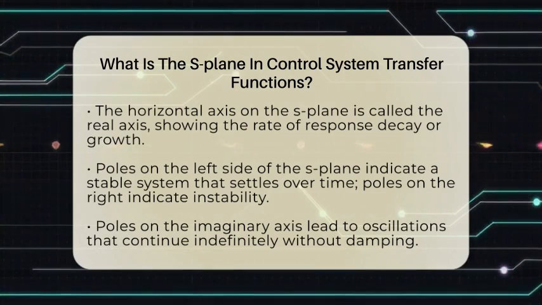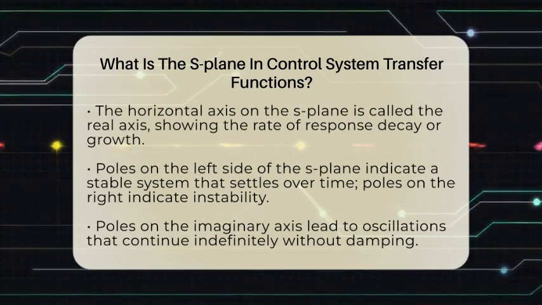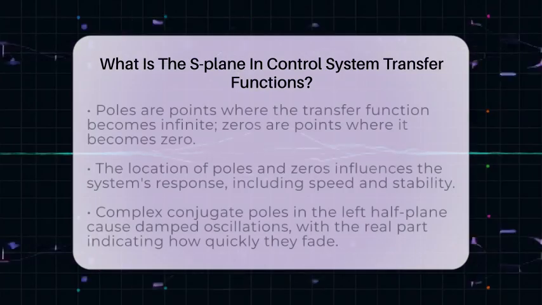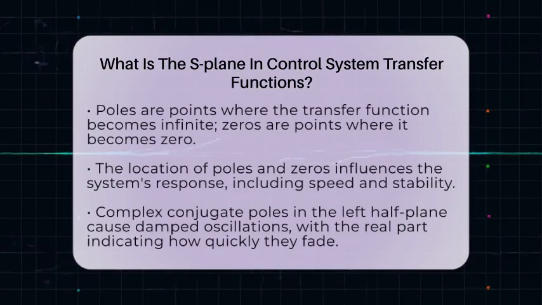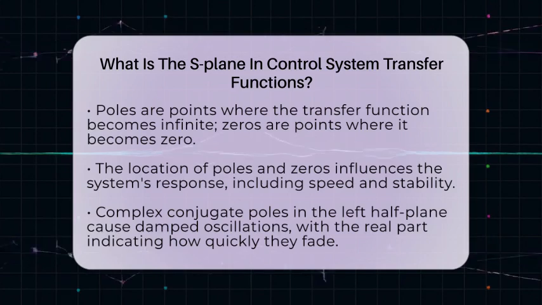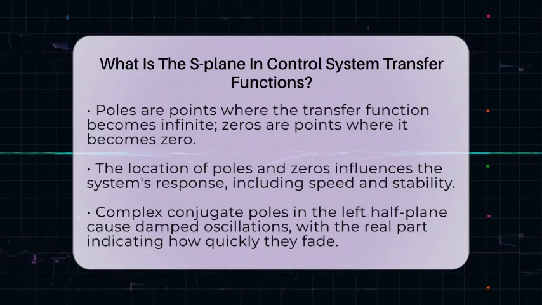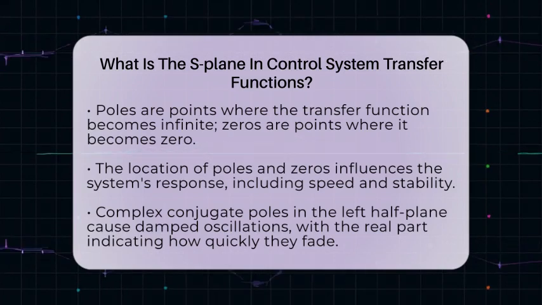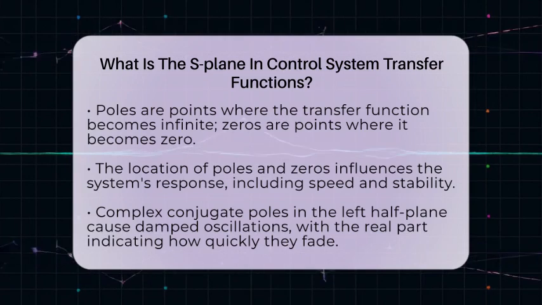For example, poles close to the imaginary axis cause slow decay or sustained oscillations. Poles far to the left lead to quick settling times. Complex conjugate poles in the left half-plane create damped oscillations, with the real part showing how fast the oscillations die out. The S-plane helps engineers visualize how a system will behave in the real world.